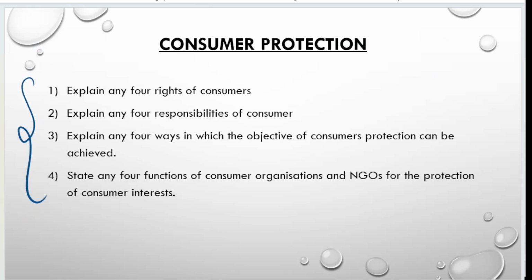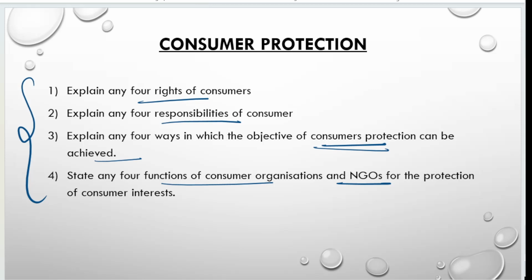Only 4 questions. Business environment only 3. Planning only 5, and this one I've just now told you, controlling only 3, consumer protection only 4. So that will be very easy, right? 4 rights of consumer, 4 responsibilities of consumers, and 4 ways in which the objective of consumer protection can be achieved. How you can protect the consumers, and 4 functions of the consumer organization and NGO. So only 4 questions. You prepare with these 4 questions, out of which you are going to get 1 question for your annual examination. Okay.